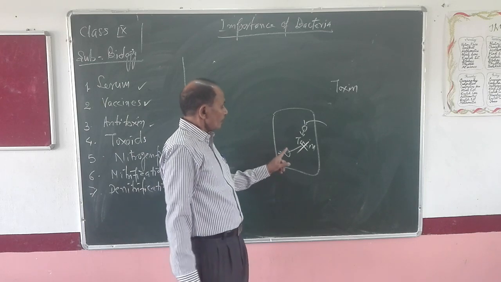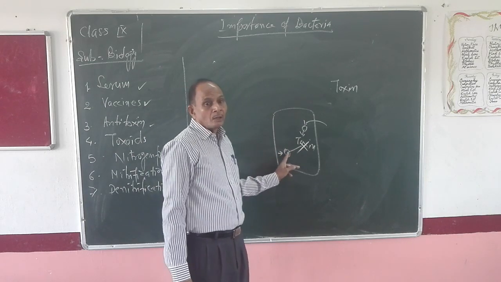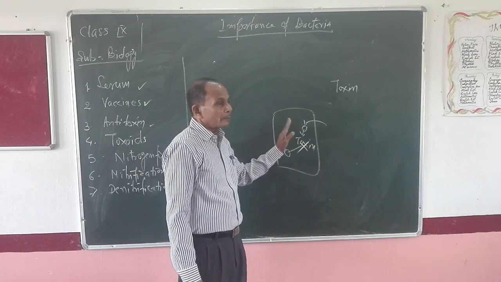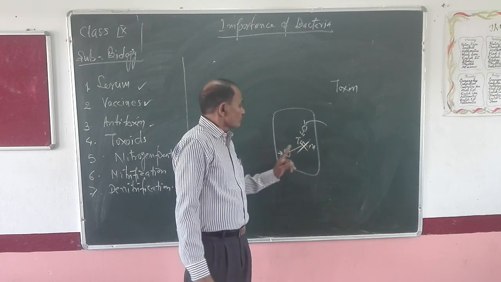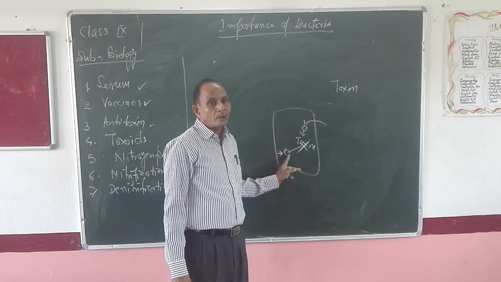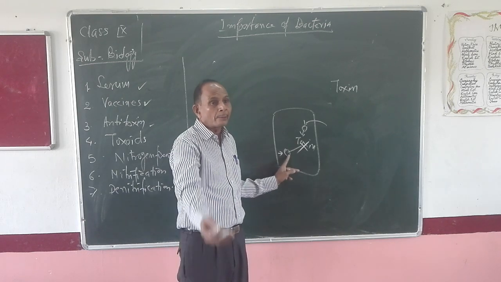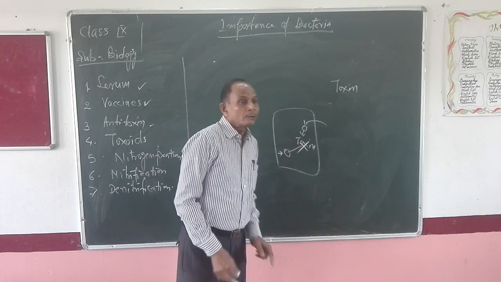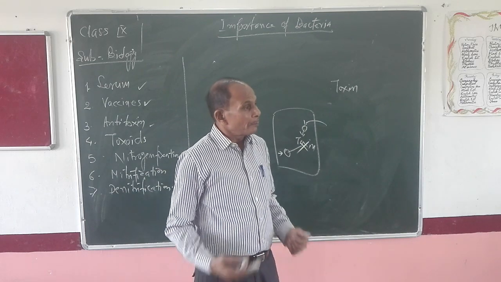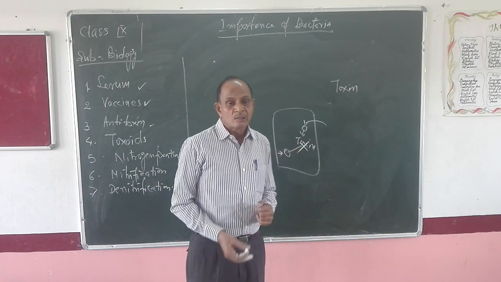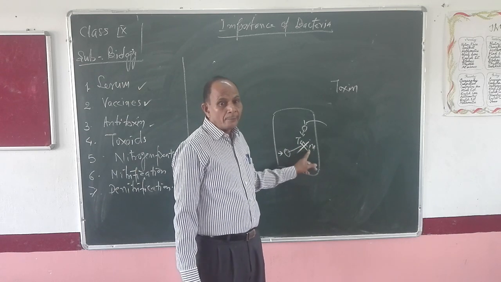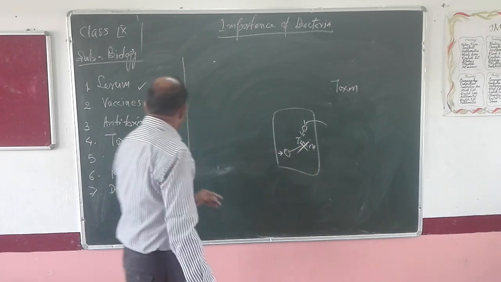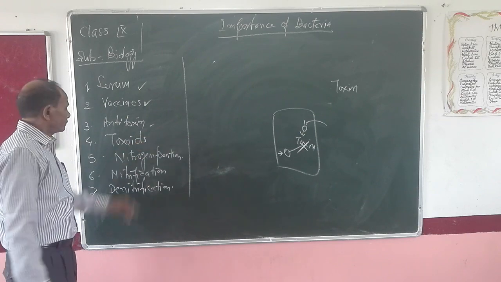Since this chemical substance produced by the plasma or WBC of the host body is able to neutralize the toxin, it is known as antitoxin. It means antitoxins are protective to our body, and these are produced by our blood plasma or by our WBCs. For what purpose? To neutralize the effect of toxin. Clear? This is about antitoxin.